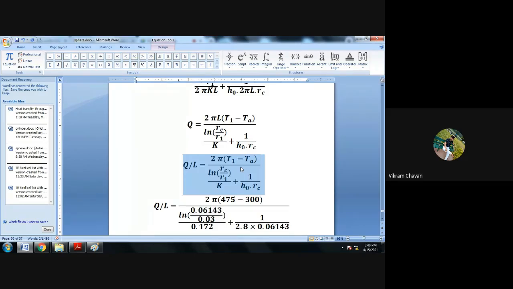T1 is 475. TA is 300. RC is 0.061. R1 is 0.03. K is 0.172. H naught is 2.8. And RC is 0.06143. Okay, put up the values and do the calculation for Q by L. When we are using the critical radius of insulation, at that time, what will be the heat transfer rate? That value we will get.